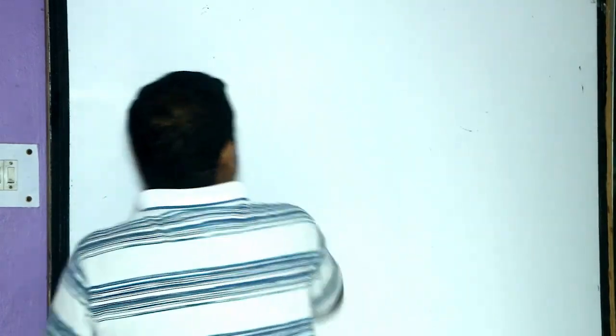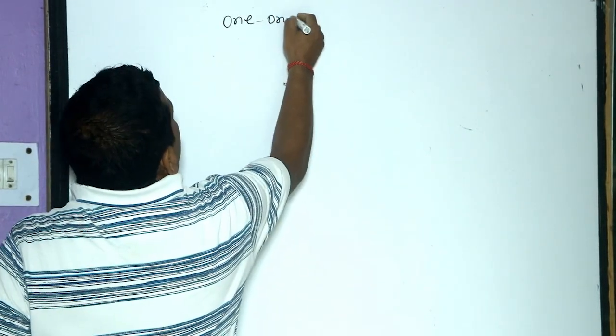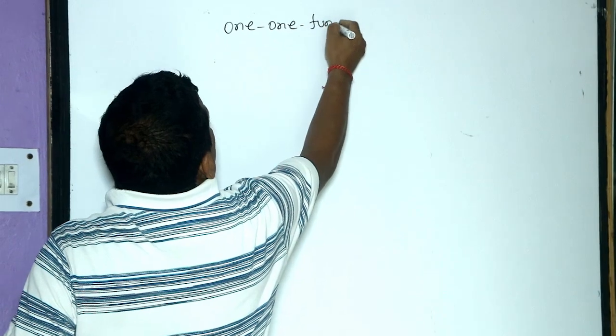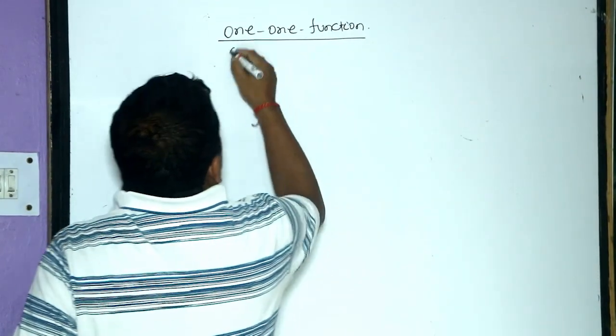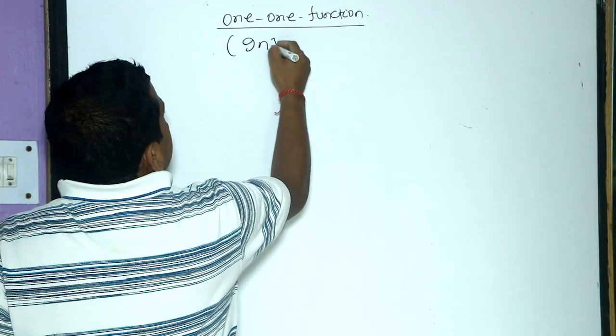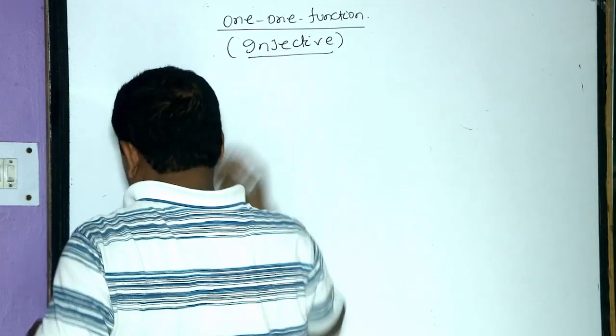Next, we shall discuss the one-one function. One-one function, or in other words, injective function.